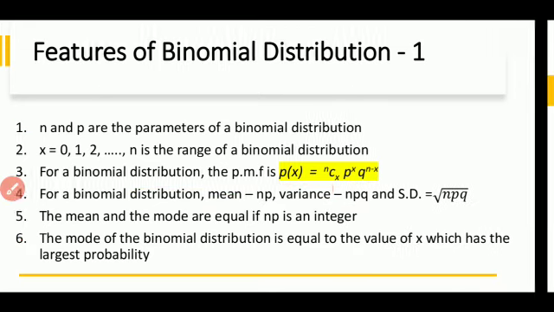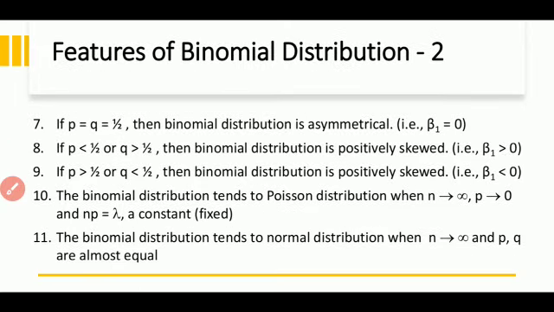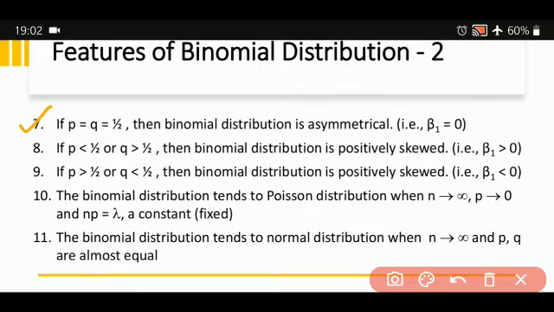The seventh feature is, if p is equal to q is equal to 1 upon 2, then binomial distribution is symmetrical. It is not asymmetrical. That is, beta 1 is equal to 0. Eighth feature, if p is less than q, or q is more than 1 upon 2, that is, if p is less than 1 upon 2, then binomial distribution is positively skewed.